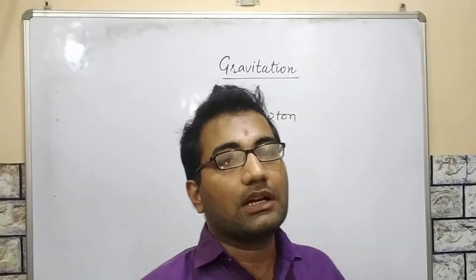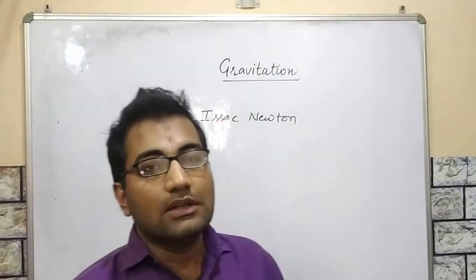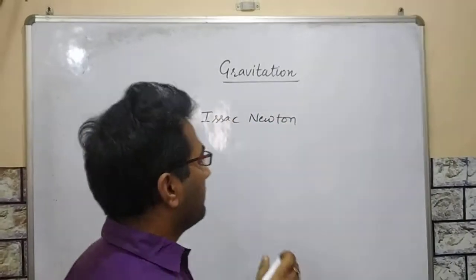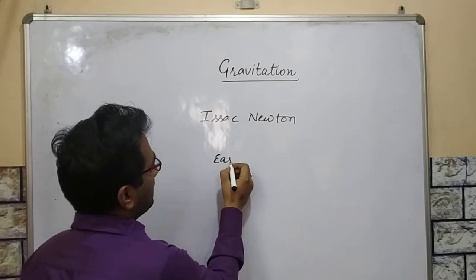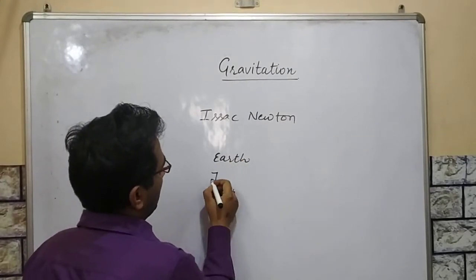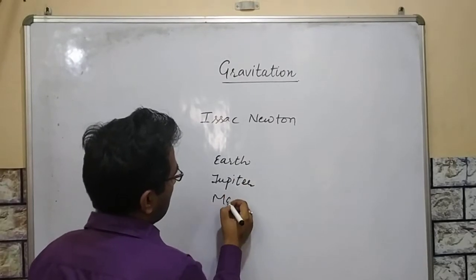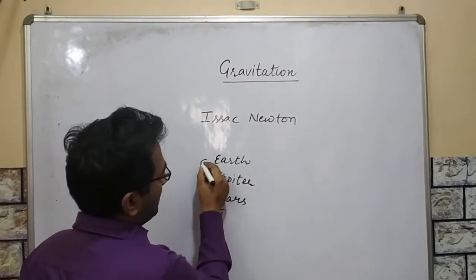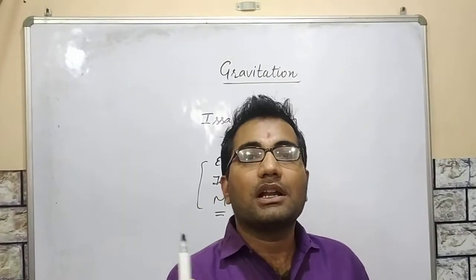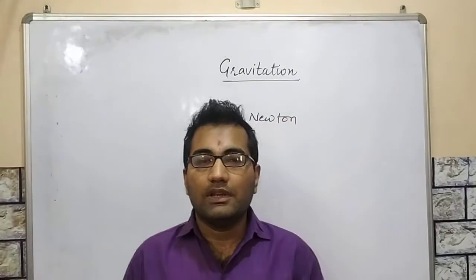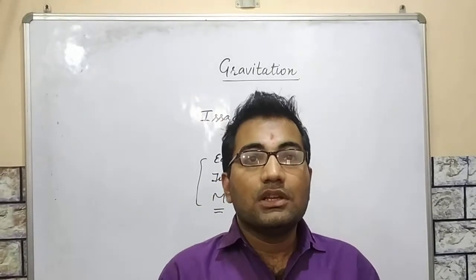Now gravitation has a wide meaning. We can see that the sun attracts the planets towards it. Many planets like Earth, Jupiter, Mars and so many others circulate around the sun, with a force of attraction of the sun acting on them.